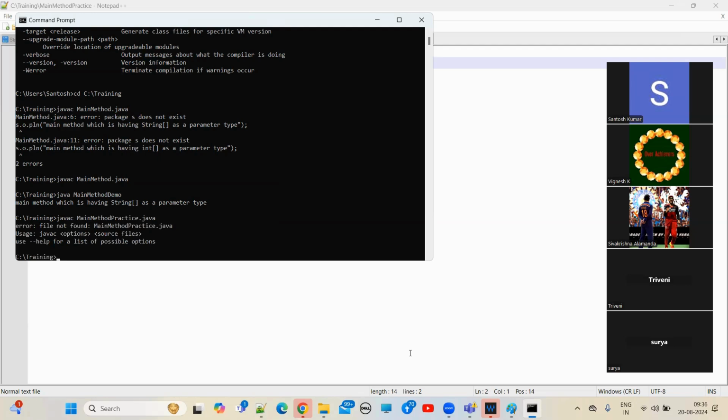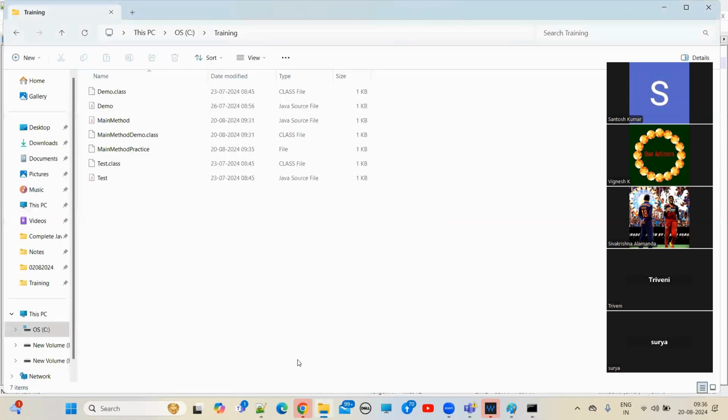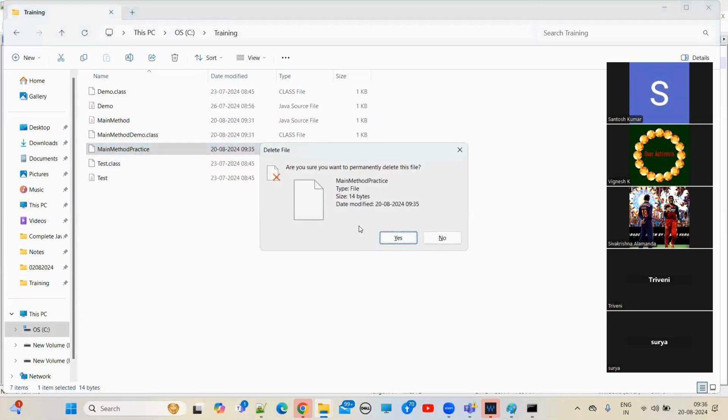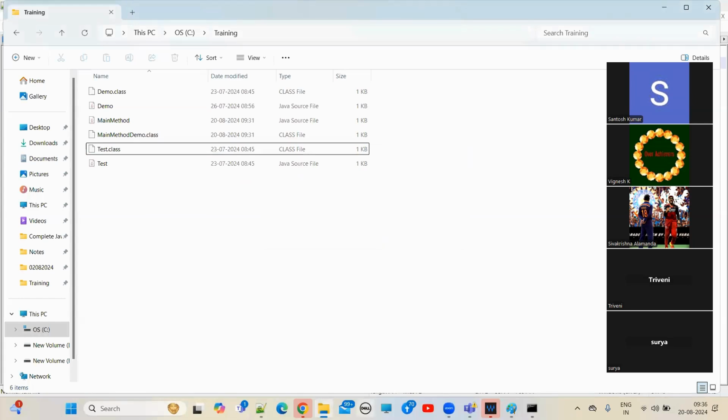Spelling. Oh, I think let me delete it. I think it's not a Java source file, so it's created as a normal text file.